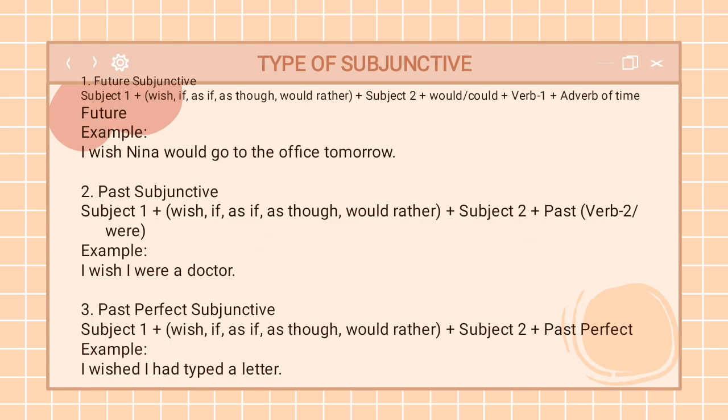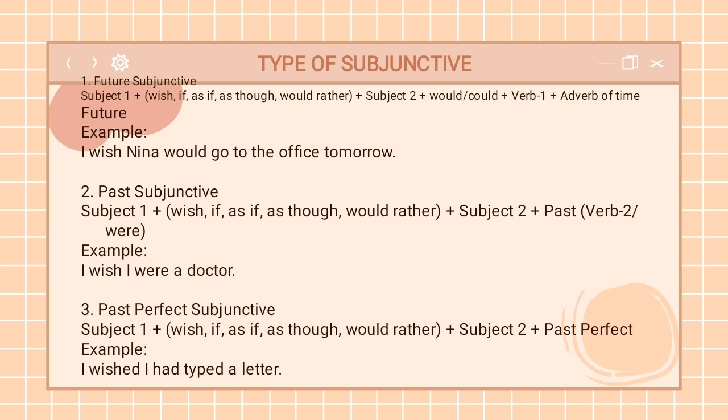Here I want to explain three types of subjunctive. First is the future subjunctive, formed by subject one with wish, if, as though, would rather, plus subject two, would, could, and base form for a one-time future. For example, go tomorrow. Second is the past subjunctive, formed by subject one with wish, if, as though, and would rather, same as the first one, plus subject two, plus verb in past, and were.